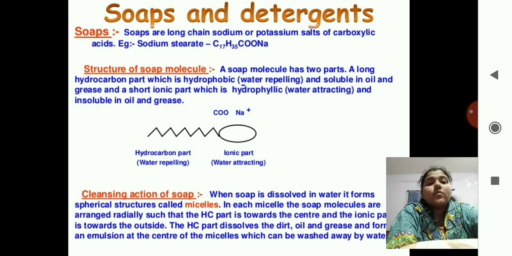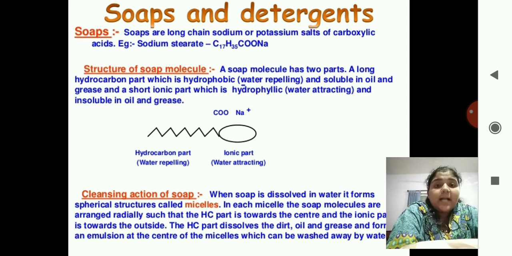Okay, so we will come towards the cleansing action of soap. When soap is dissolved in water, it forms spherical structures called micelles.